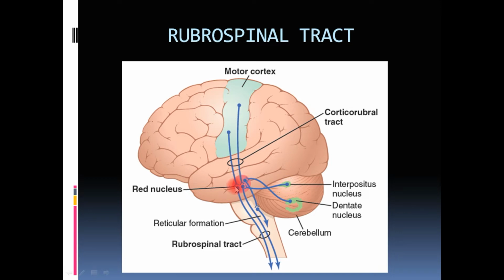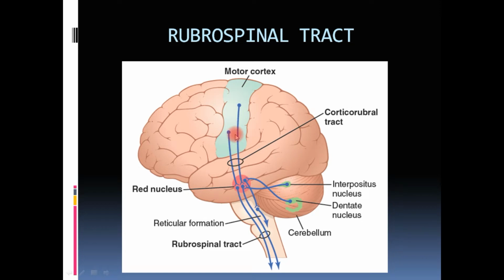As you can see here, the rubrospinal tract is also supplied by cortical neurons arising from the motor cortex, the primary motor cortex and the supplementary motor cortex. With the help of the cortico-rubral tract, the red nucleus receives stimulation from the motor cortex.